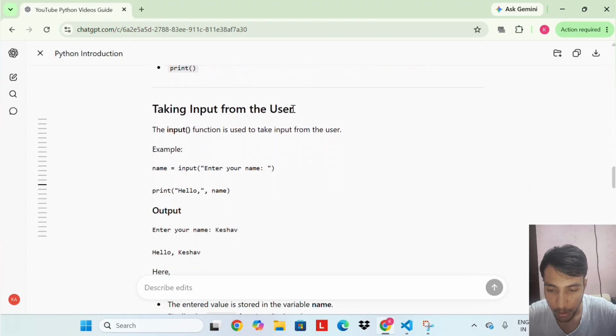Taking input from the user. The input function is used to take input from the user. Example: name equals input, enter your name, print hello name. So let's run this code.